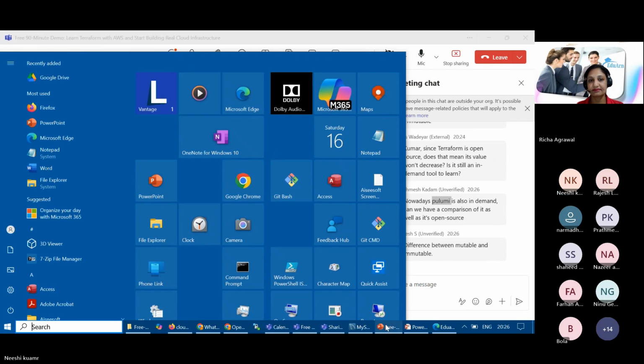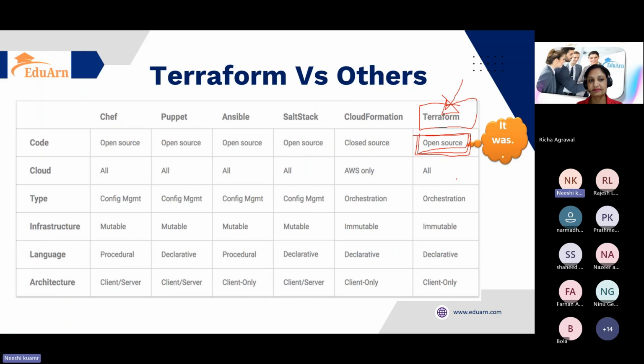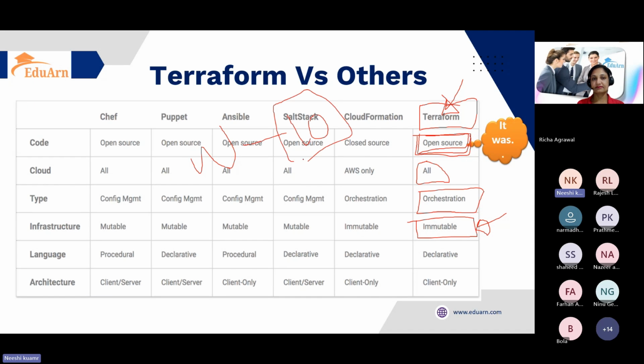Now it supports all clouds and orchestration tools. It is immutable. One question was there about immutability, so I am answering here. Let's say we want to create one infrastructure, and you created a web server for XYZ application. In that web server, you created 10 servers. Out of the 10 servers, one is not responding due to an OS issue or whatever, some issue happened. In that case, we use a policy, like terminate the instance, the kill and heal principle, right? So we'll kill it and then heal it.